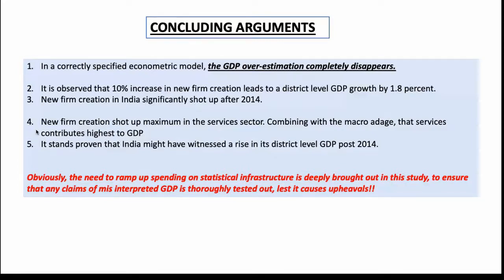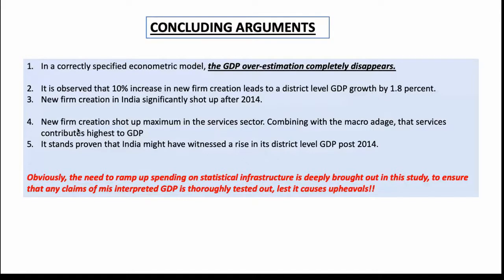At the same time, one very important thing to remember is that there is a study which claims that a 10% increase in new firm creation will lead to GDP growth of 1.8%. And after 2014, this new firm creation actually shot up in India, which means that the GDP grew because at the district level, new firms were created. There were more and more businesses coming up. And this creation was highest in the services sector, and we all know that the services sector contributes the maximum to GDP. So this can be a more intuitive reasoning for why GDP grew.